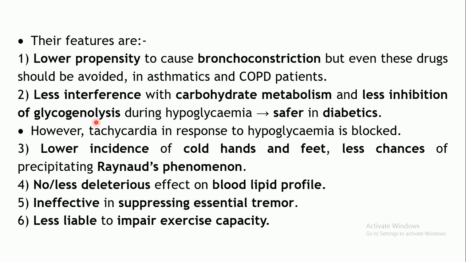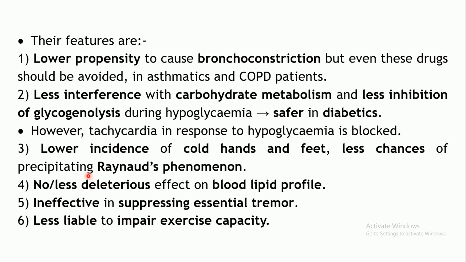But since these are selective towards beta 1 receptors, these metabolic processes will not be inhibited. So there are fewer chances of inhibition of glycogenolysis. Otherwise, recovery from insulin and oral hypoglycemic agents can be delayed. That problem is ruled out here, so it is safer in diabetics.